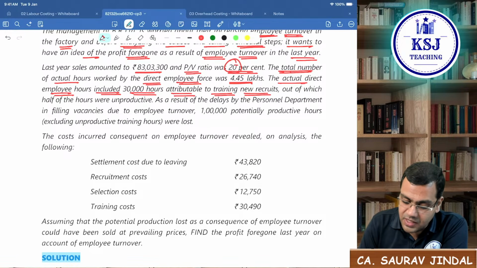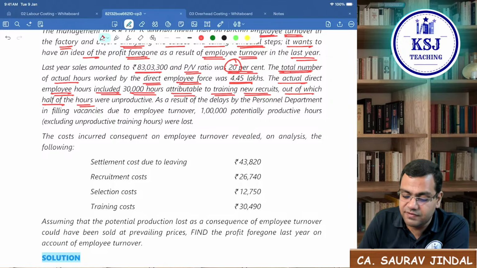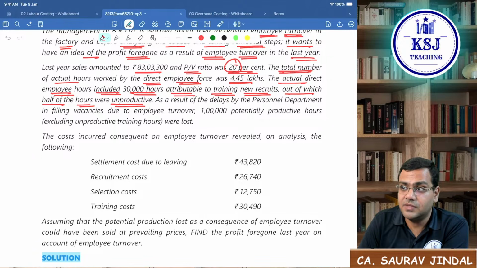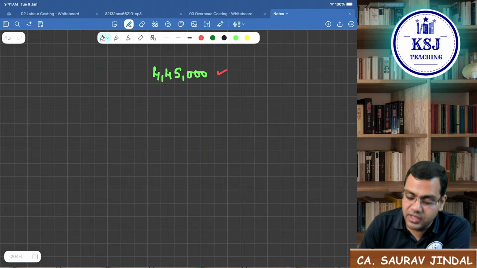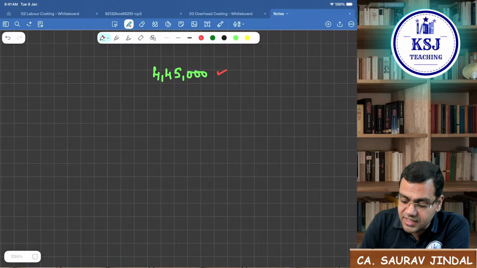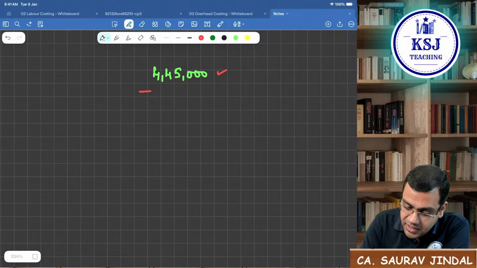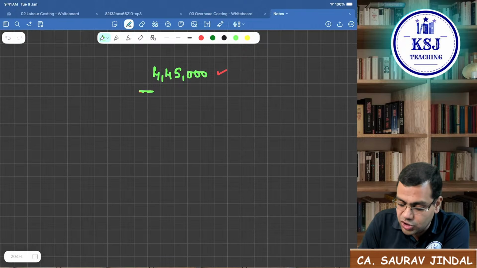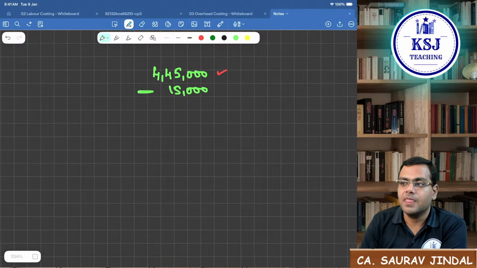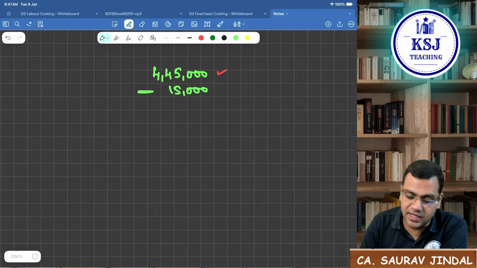Further they say, out of which half of the hours were unproductive. So how many hours were unproductive? 15,000. So if we want to calculate the productive hours, can I subtract 15,000 from here? Yes, sir. We should subtract 15,000 from here to calculate the productive hours.